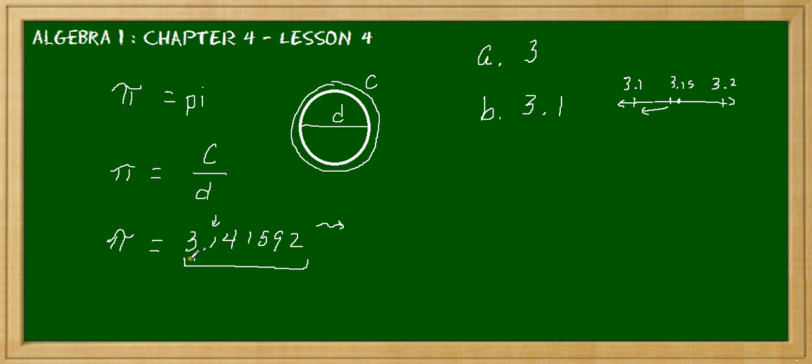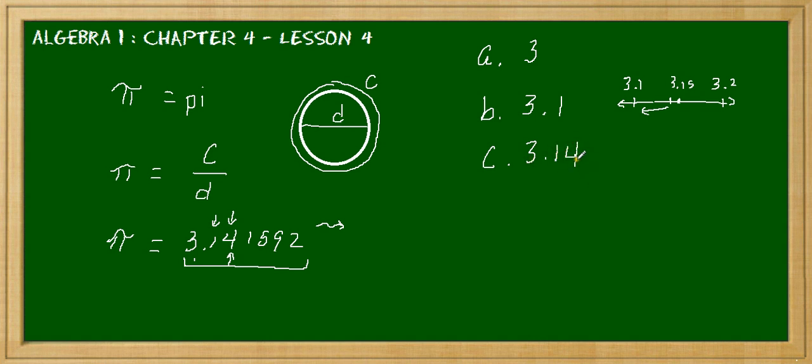Now let's see what the next one is. The nearest hundredth. That th can certainly roll around when you're saying different words, tongue twister. But nearest hundredth. Now the hundredth would be here, right? That would be 3.14. But what's to the right of it? Oh, it's 1. So because it's not 5 or more, we would then say 3.14, right?